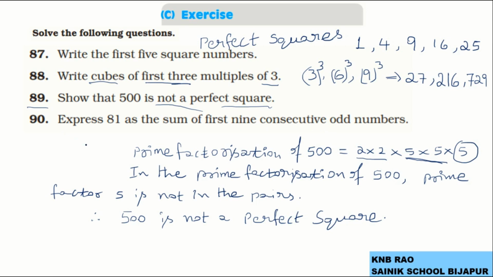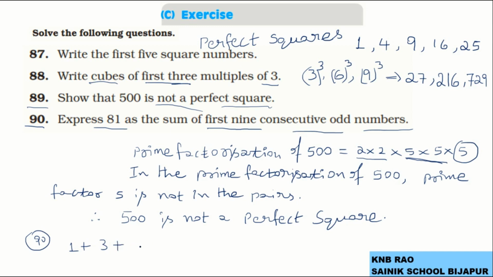Next, coming to the question number 90. Express 81 as the sum of first 9 consecutive odd numbers. Children, first 9 consecutive odd numbers. You know, in the case of odd numbers, we start from the 1 and consecutive are continuous.